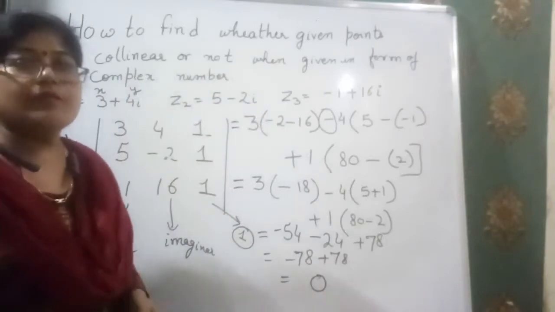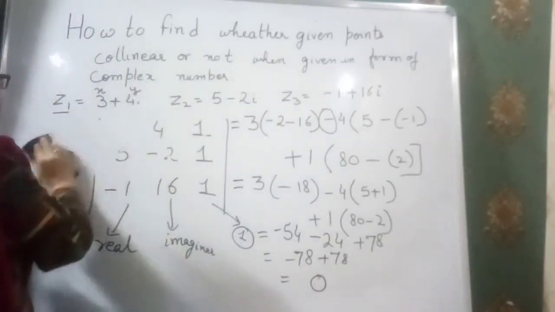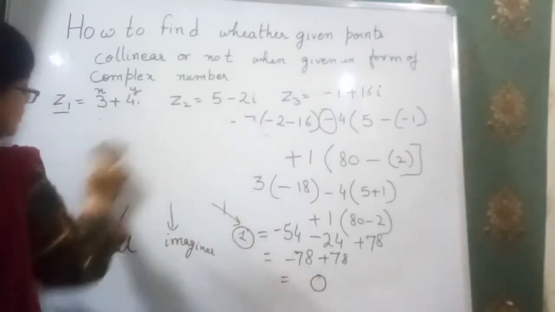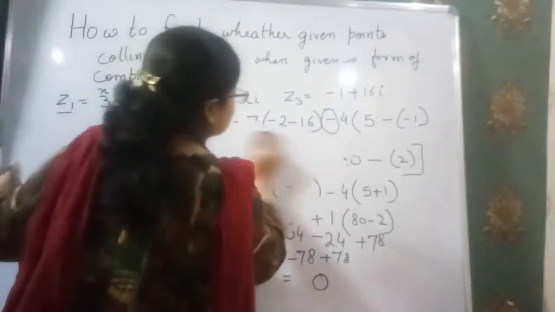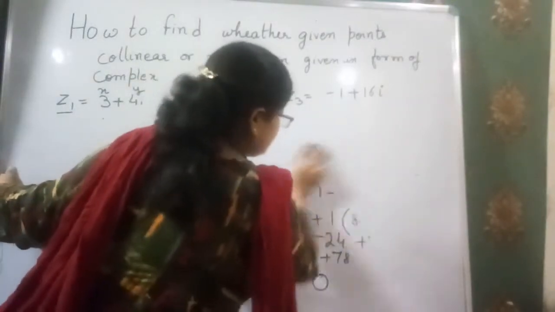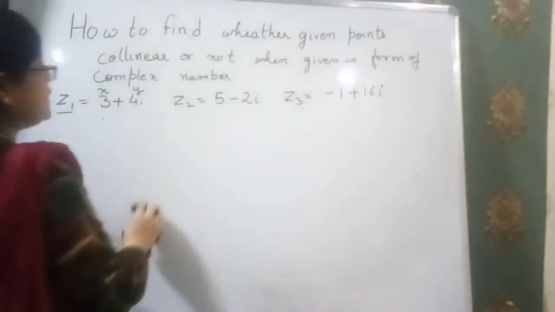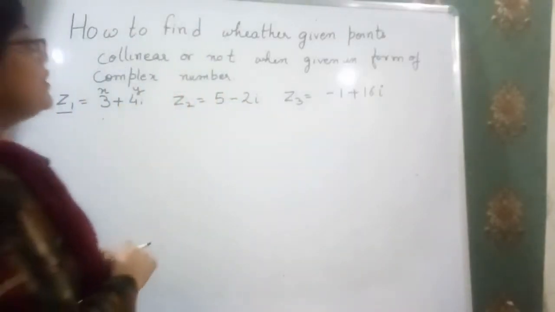I am going to take one more question where we have to find the area of the triangle. Similarly, in the same way, and after that I will take another method by which we can find out whether the points are collinear or not, or find the area of the triangle. For example, here I have